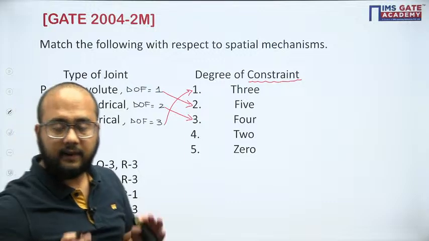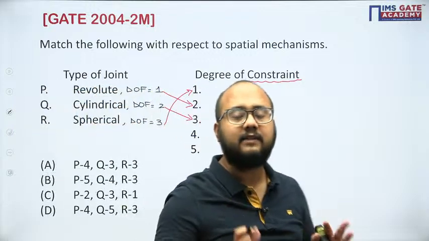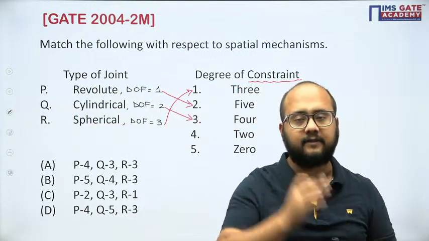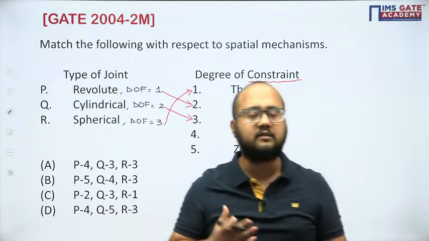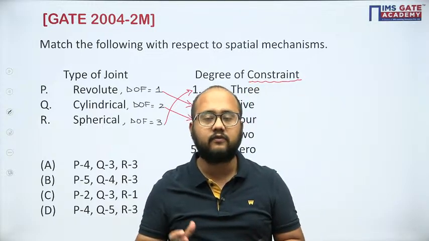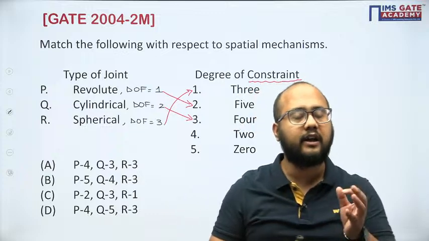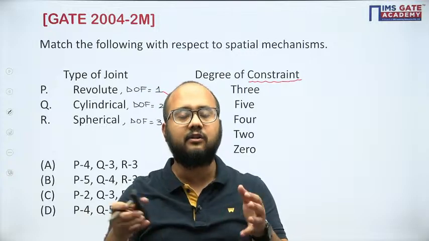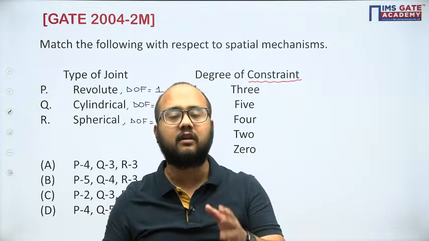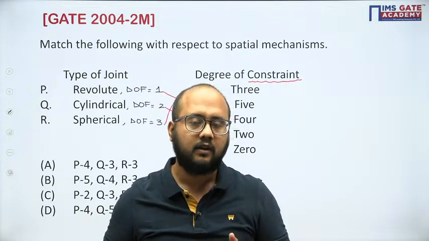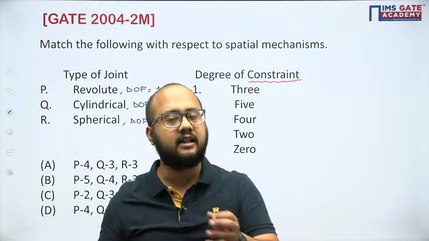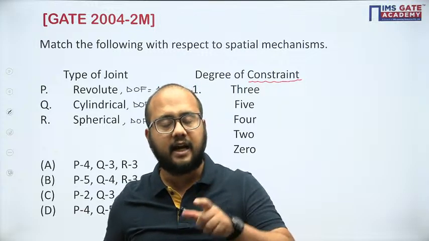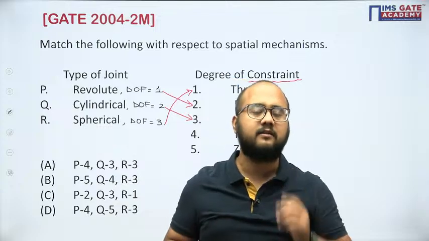So remember always this point, maximum possible degree of freedom is 6. But in real case, because of the connections, because of the joint, you will have degree of freedom somewhat less than 6. Because whenever the connection or the joint is formed, there is a constraint coming into the picture. Because of the joint or connection only, there is a constraint. And because of that constraint only, degree of freedom has decreased, right?